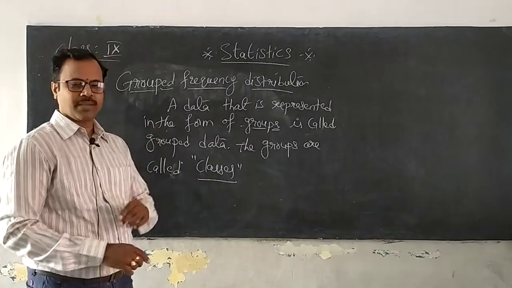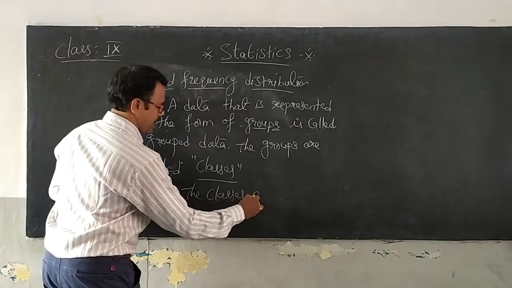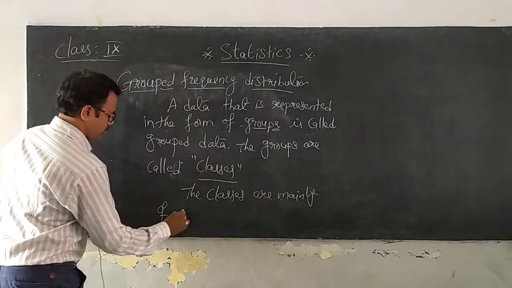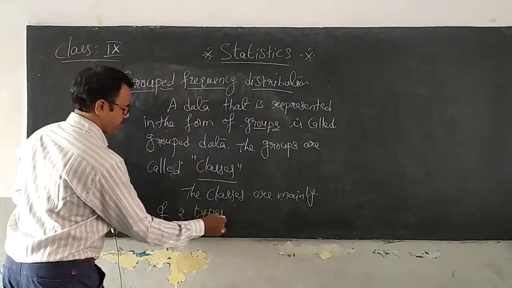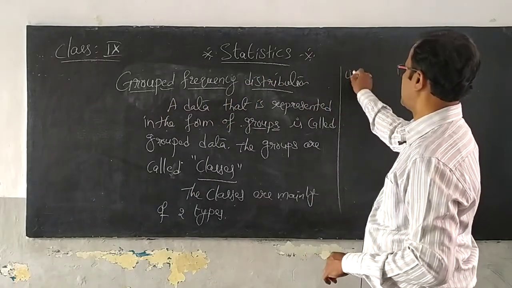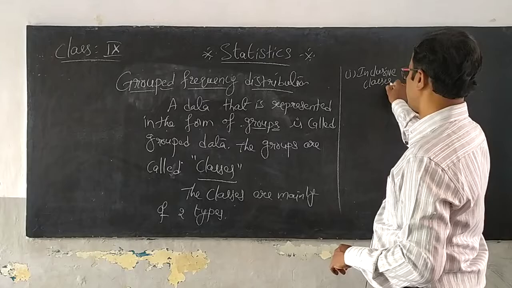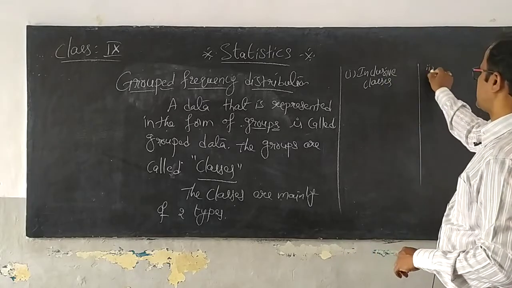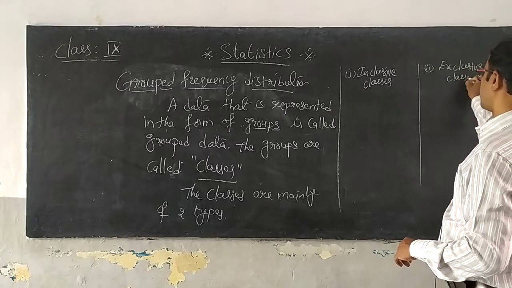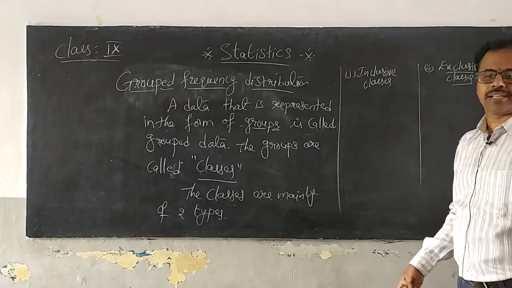And we have two types of classes here. The classes are mainly of two types. What are the two types? One is inclusive classes, another one is exclusive classes. Inclusive classes and exclusive classes.